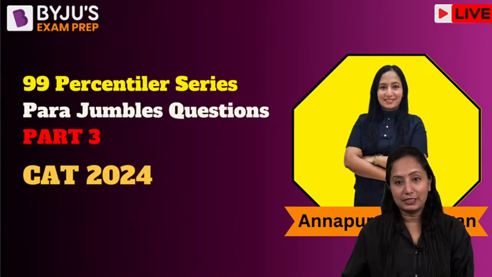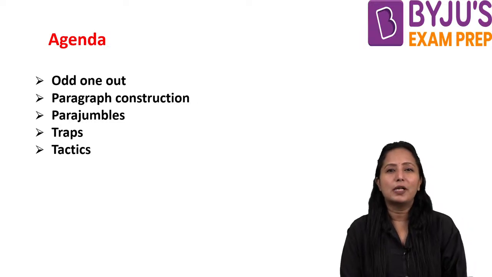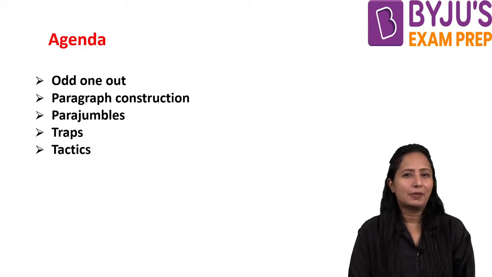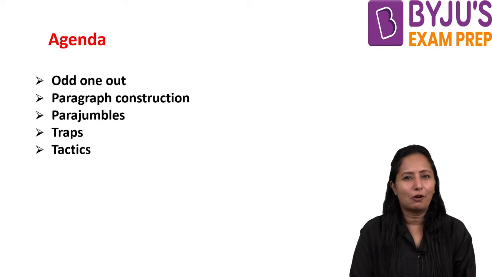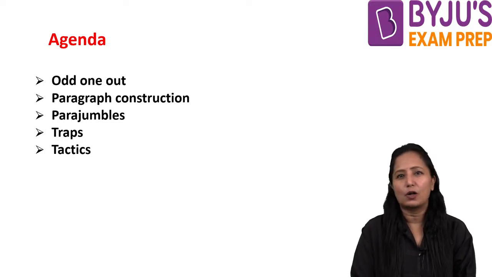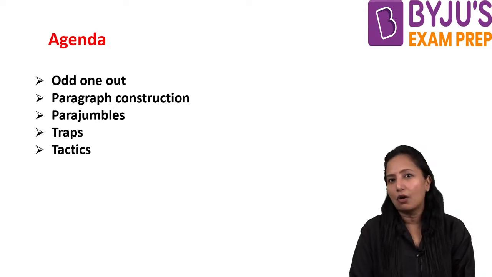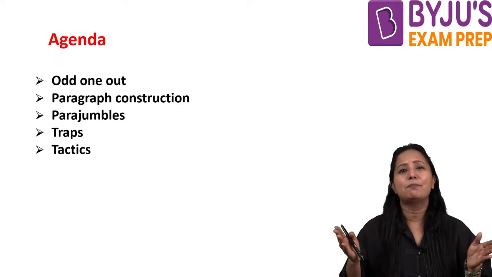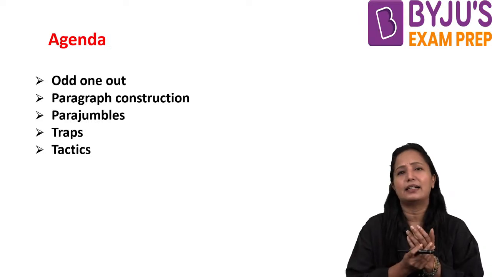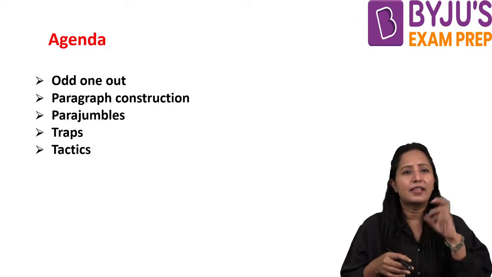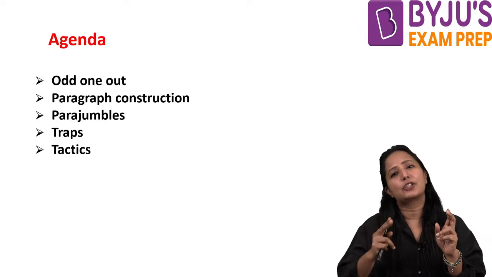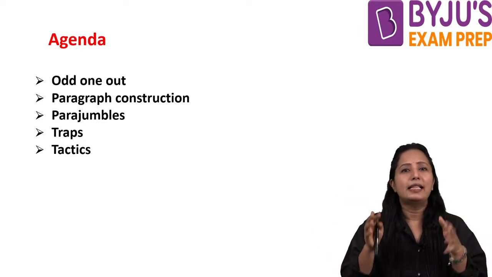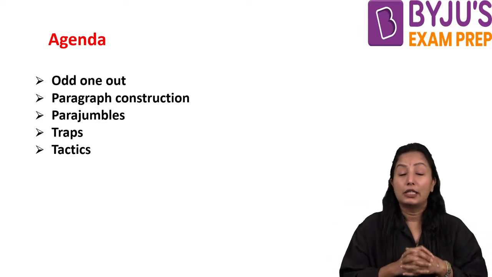So let's dive into the syllabus. What is this odd one out? You people have done a lot of odd one out questions, isn't it? Odd one out means something which will not belong to the group, in the sense that on certain parameters or characteristics, that particular thing will not match the other things in the group, and that is the one we need to take out.